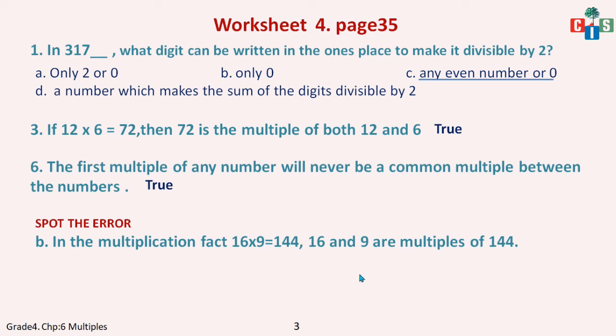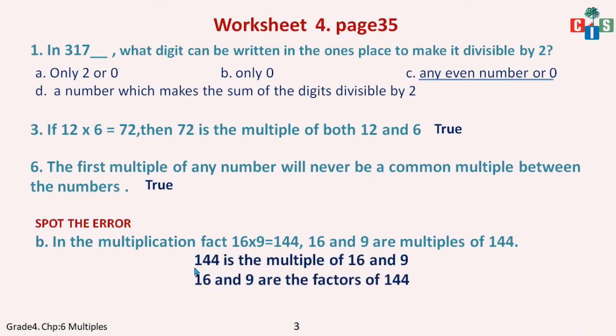Are you getting it? Yes, see, 144 is the multiple of 16 and 9, and 16 and 9 are the factors of 144. Either answer is correct. You have to spot the error and rectify it. Rectify means to correct it. Now see, I have purposely taken this B section because it is related to the third part here, wherein 72 is a multiple of both the numbers and we have written the statement as true. The product is the multiple and the two numbers are the factors.